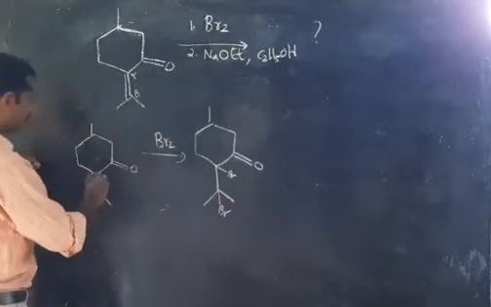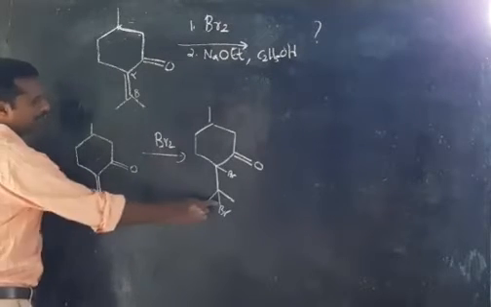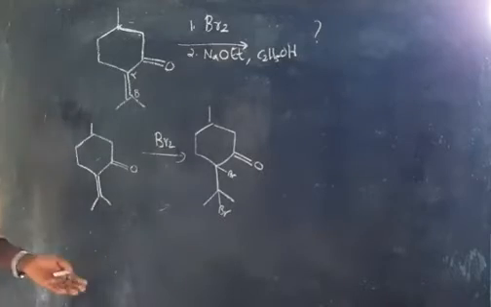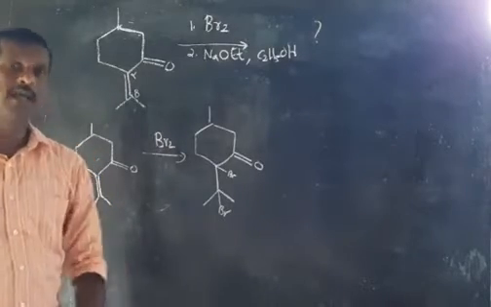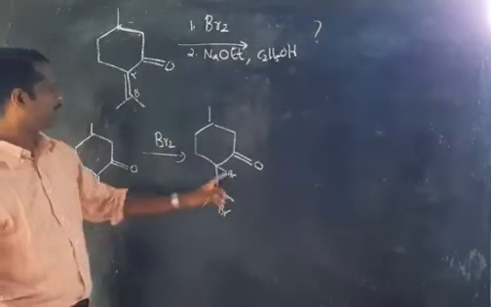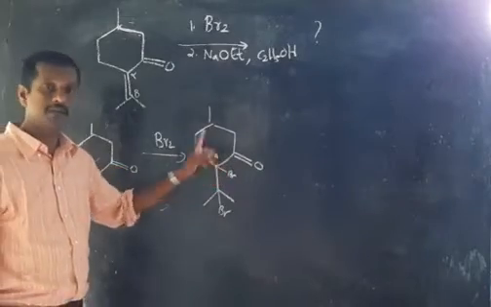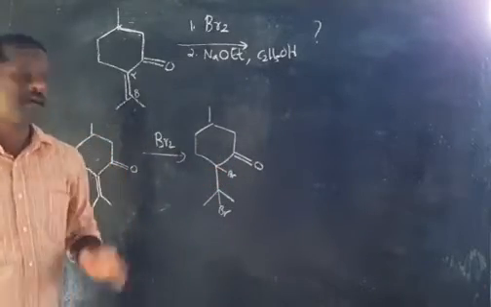That means one of the bonds breaks, and one Br is in this carbon, and one Br is in this carbon. That means a simple addition of bromine. You understand, a very simple step. And now you can see that this is an alpha haloketone, that definitely it will undergo Favorsky rearrangement.